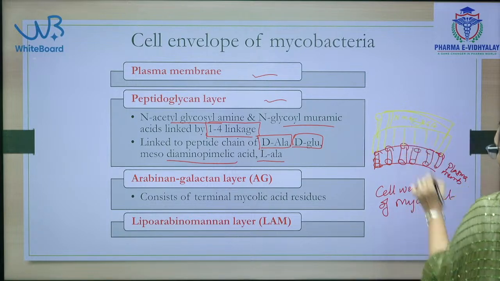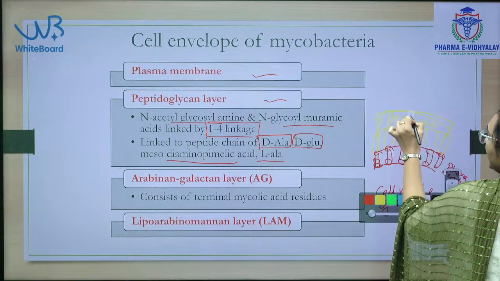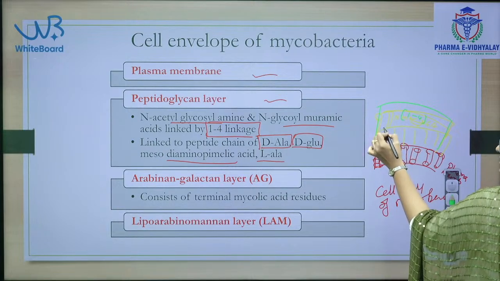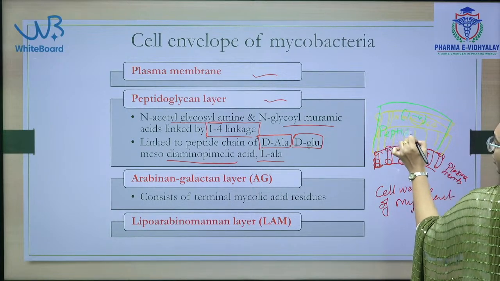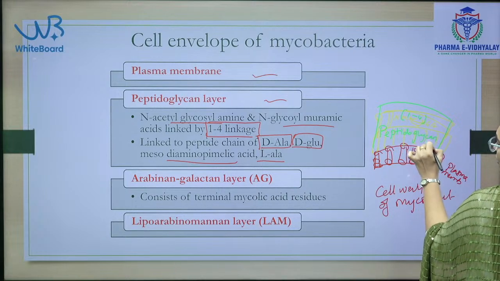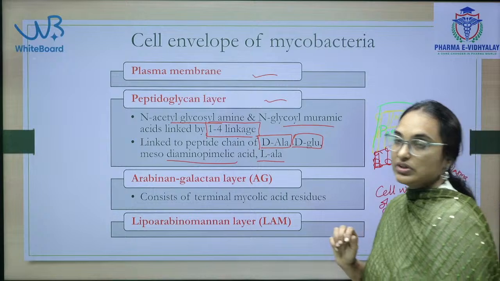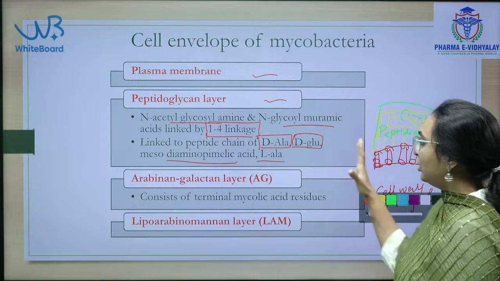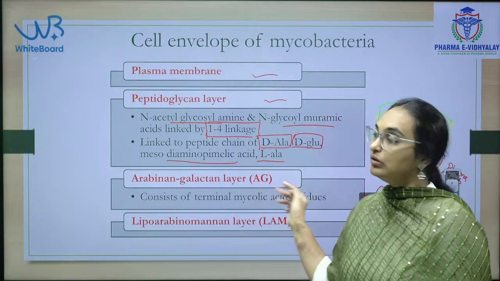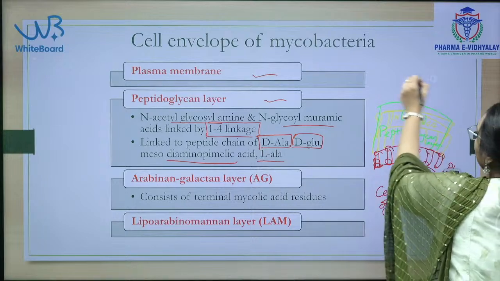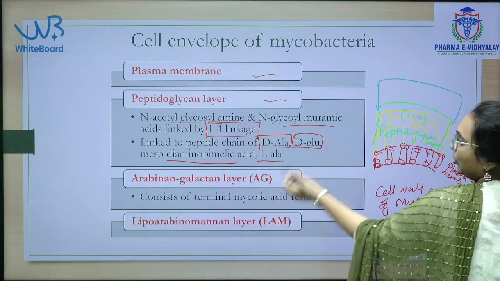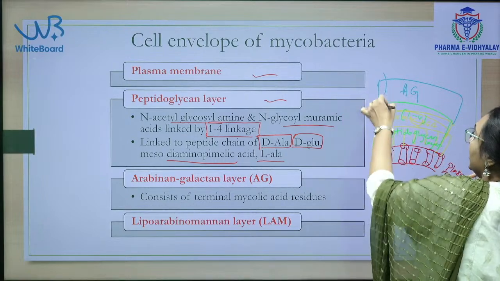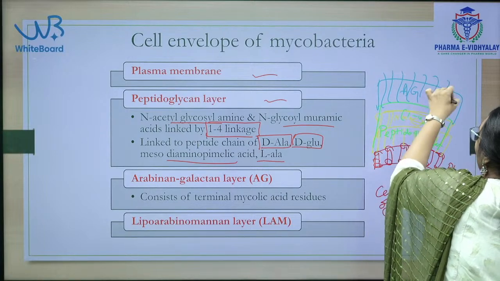These are linked by a 1,4 linkage, along with the peptide chain. This whole thing is the peptidoglycan layer. The thick peptidoglycan layer is the main protective and important part of this mycobacterium cell wall. And then there will be an AG layer, that is called the arabinogalactan layer. This arabinogalactan layer at the terminal ends consists of mycolic acids.